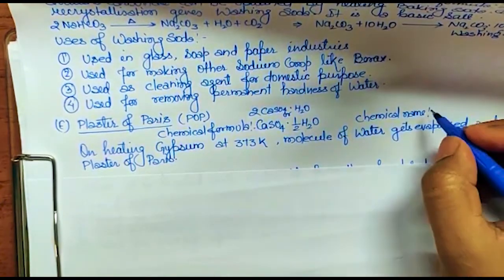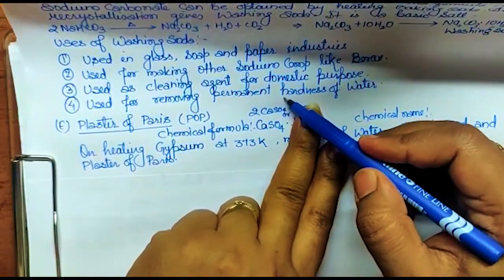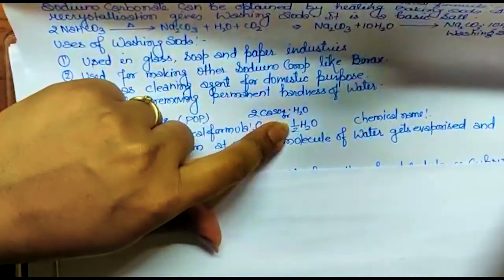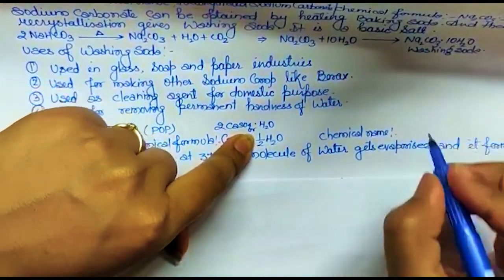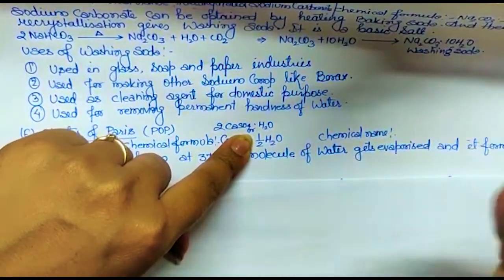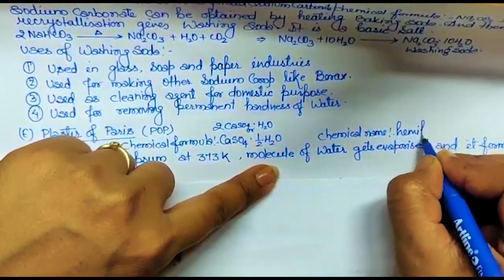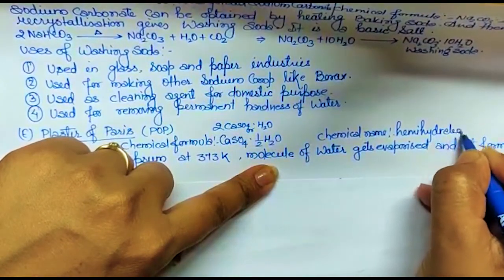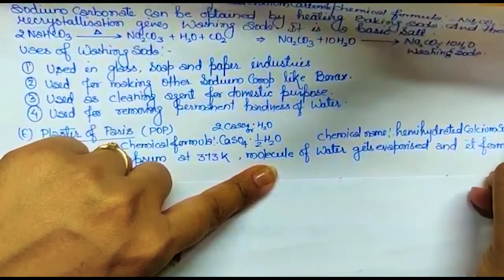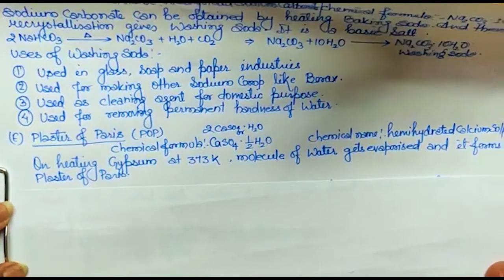And the chemical name: if this is there, you would say simply calcium sulfate, isn't it? But H2O is also there, and how much water? Half. So for half, what word will we use? Hemi or semi. You have done this in maths. Hemisphere, semisphere, what does it mean? Half of a sphere, isn't it? So it is taken from there. So this is hemihydrated calcium sulfate. Any problem in this? So these names you are supposed to learn. It is very important.